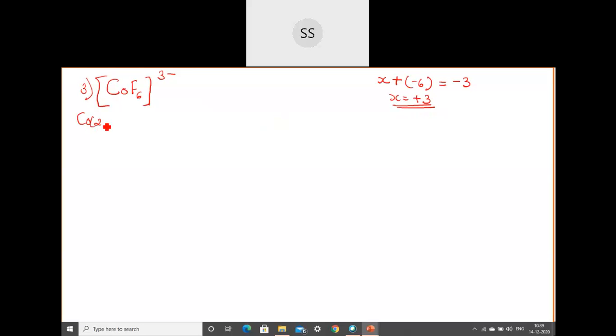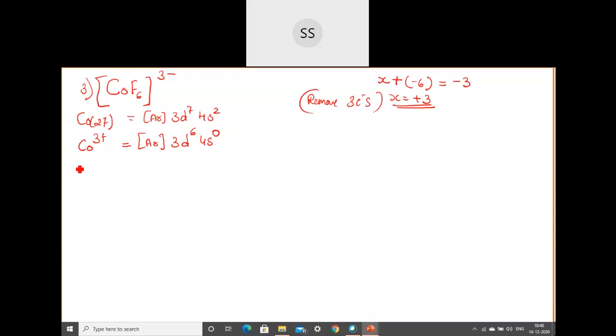So first you write the electronic configuration of cobalt, which has atomic number 27. So argon, 3d7 and then 4s2. For the +3 oxidation state, +3 means you remove 3 electrons. So the remaining will be argon, then 3d6, and 4s will be 0. 3 electrons I have removed. Okay, from here you have to remove 3. So we have to remove 3 electrons to get the +3 oxidation state.